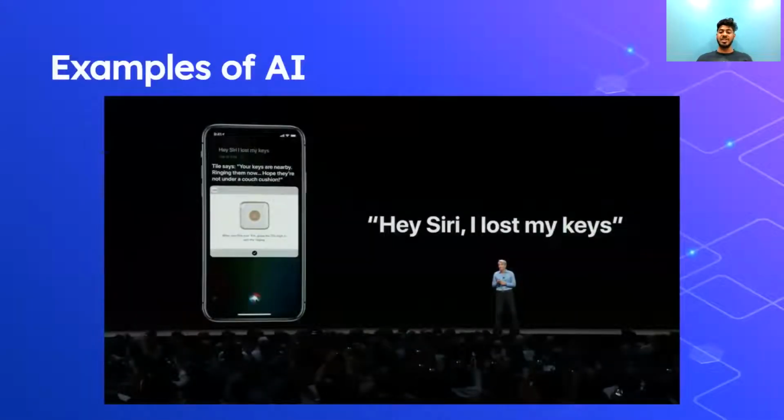So, what are some examples of AI? If you've ever used an iPhone, you may have heard of Siri. Basically, Siri is a chatbot that uses artificial intelligence to answer all sorts of questions, like, what's the weather? Or Siri, what's the time? Like in this picture, Siri could even help you find your lost keys.